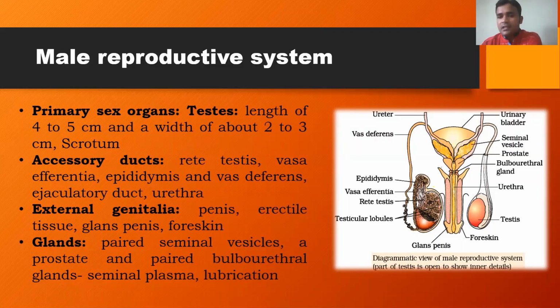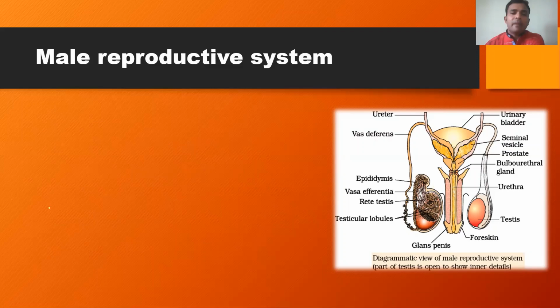Remember, the male reproductive system consists of major components such as the primary sex organs, followed by accessory ducts, and mainly various types of glands. Along with this, the external genitalia.